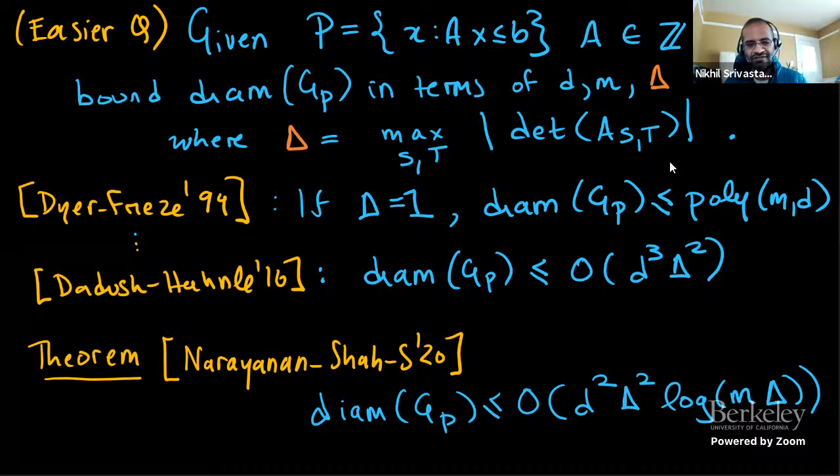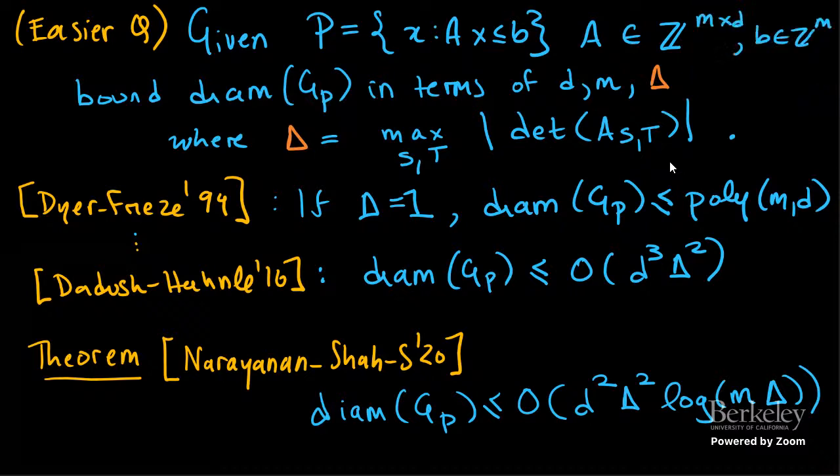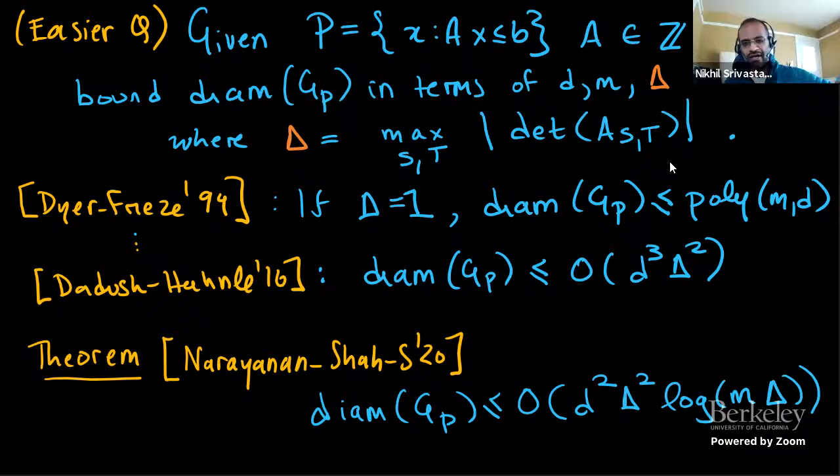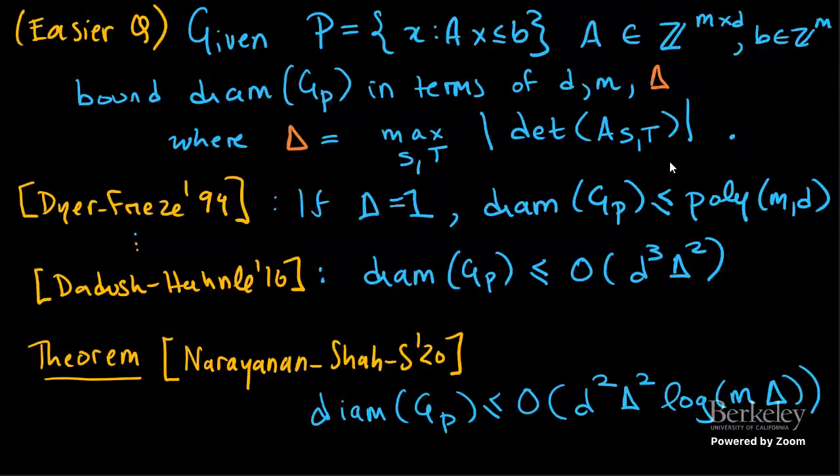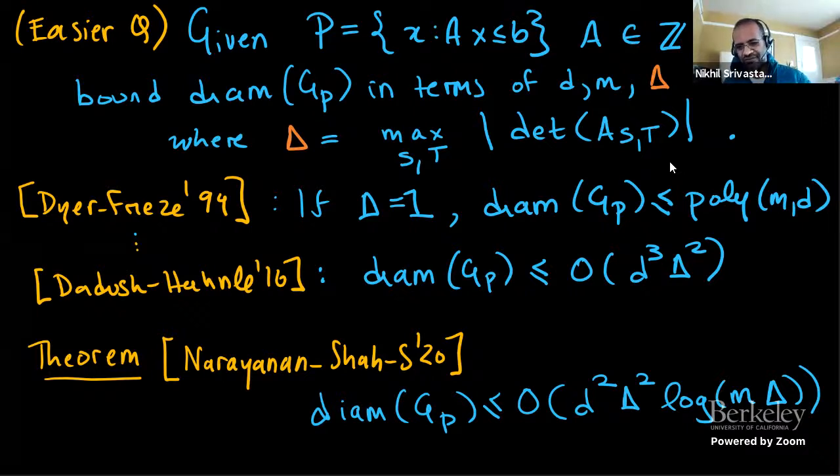You're absolutely right. This is just sort of an artifact of how the literature evolved, because people are interested in unimodular matrices because determinant being 1 actually means something, that the inverse is integral. And then somehow they chose to parameterize the problem this way. Really, the only thing that matters is the maximum entries, the maximum 1 by 1 minors, and the maximum d minus 1 by d minus 1 minor. So you're right that this quantity is really capturing a couple of different quantities in one.